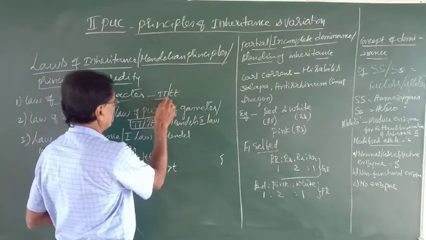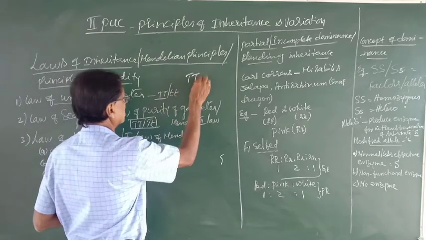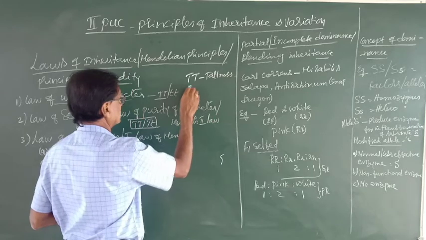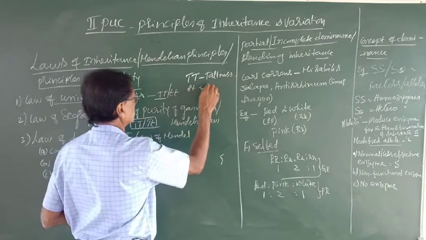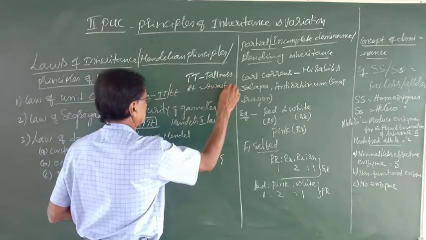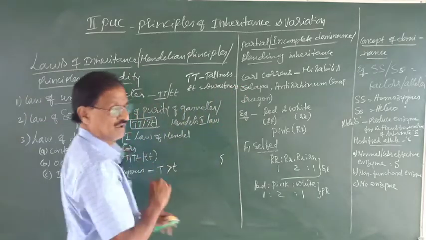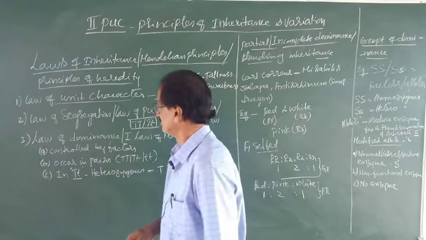The character of an individual is controlled by a pair of factors, or by two factors. For example, capital TT controls tallness, whereas small tt controls dwarfness. So this is the statement of the law of unit character.